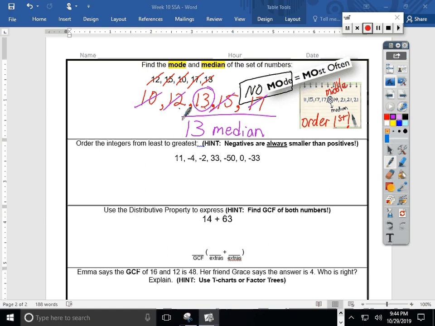There was something kind of critical to this problem. A couple interesting things, that there was no mode. That's interesting. But we have to remember our steps. Always order your numbers first from least to greatest, and next we look for the middle. Sometimes you will find you don't have a middle number. That didn't happen to us today. When it does, we get to find the average or the mean of the couple numbers that might show up in the middle. Interesting.